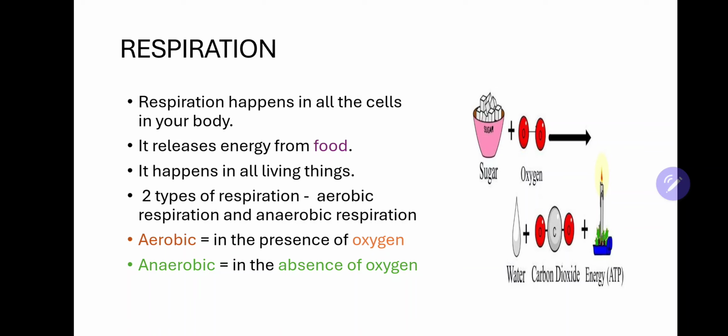This respiration happens in all cells of our body, and this releases energy from the food we eat. It is happening in all living things. There are two types of respiration, aerobic respiration and anaerobic respiration. From the term itself, we can know that aerobic respiration means it is happening in the presence of oxygen, while anaerobic respiration means the respiration happening in the absence of oxygen.